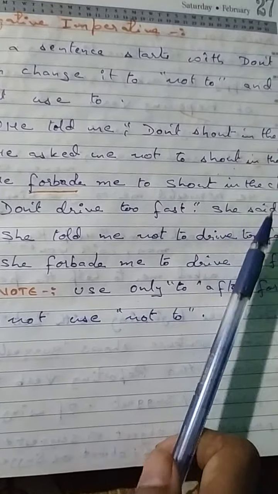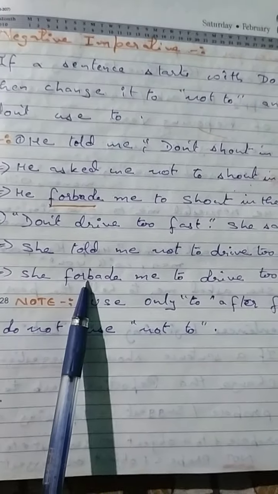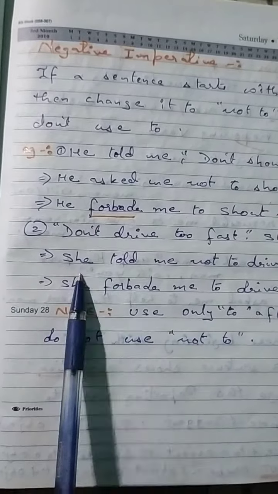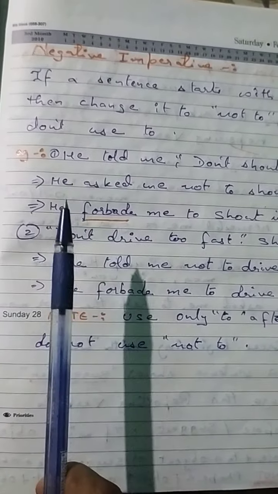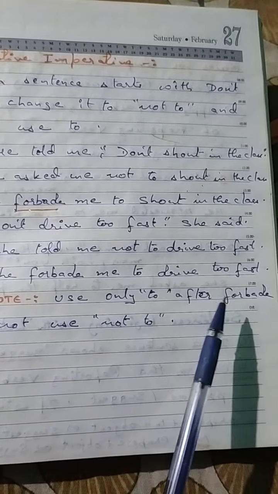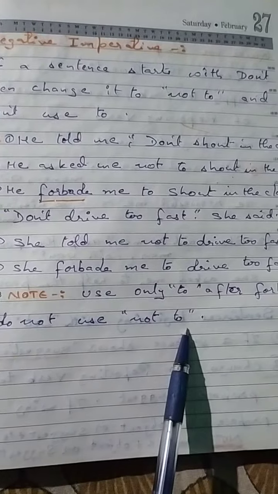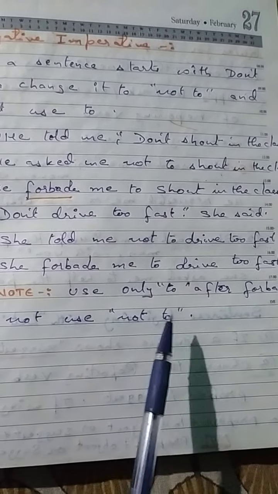If you don't want to use not to, you will be writing forbade. If you are writing forbade, don't use not to. If you are writing not to, don't write forbade. These two are the processes, either one you can choose. And for note, use only to after forbade. Do not use not to after forbade.